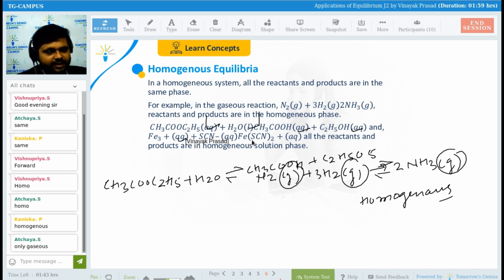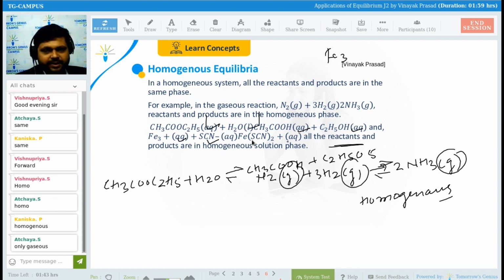Here, Fe3+ aqueous and SCN- aqueous giving FeSCN2+, that is aqueous. So these all are homogeneous equilibria. Is it okay? Any problem till here?